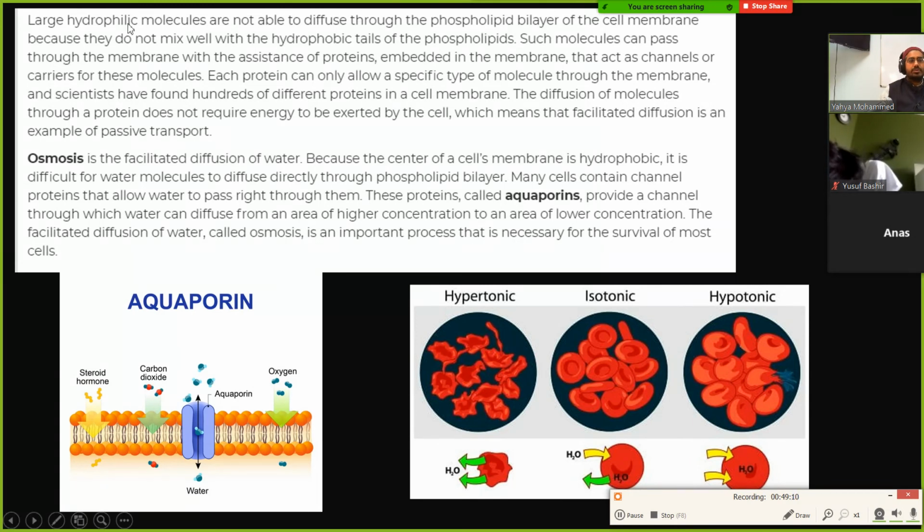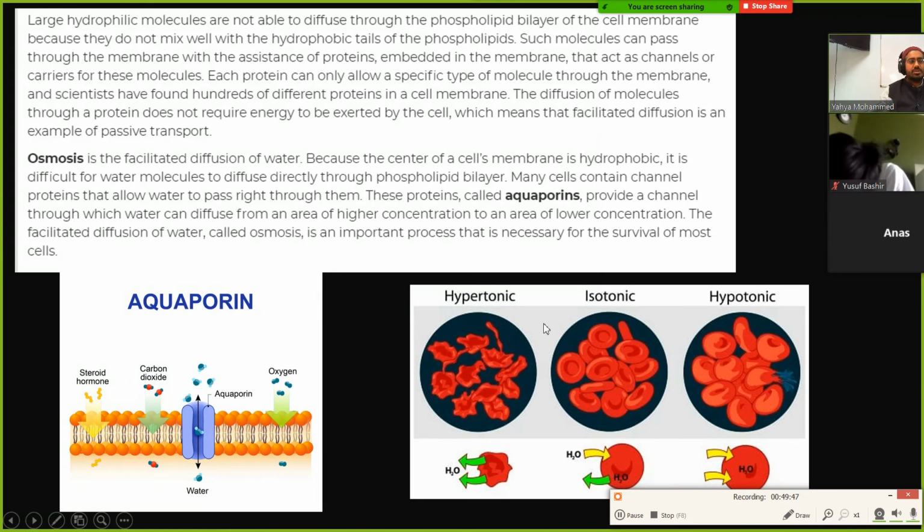I think we pretty much talked about those. Those things that are more water soluble are going to require some kind of channel to go through. Now, when water goes through, water has its own special kind of channel. It's called aquaporin. If you have a higher concentration of water on one side, to go to the other side, water often goes through aquaporins in cells. Both plant cells and animal cells have aquaporins. This is a special channel for water.